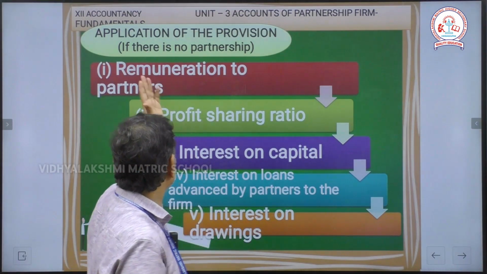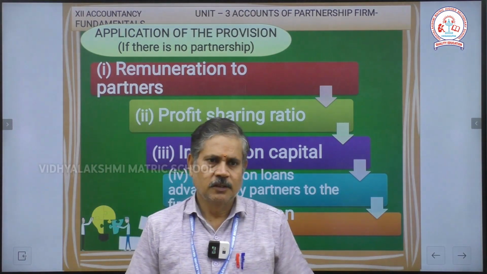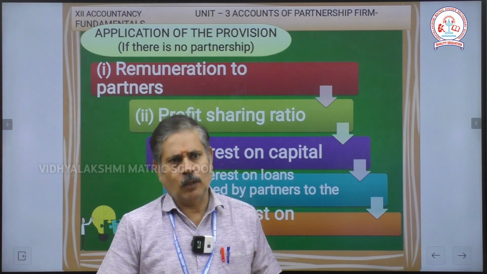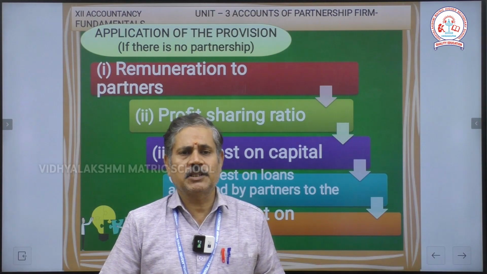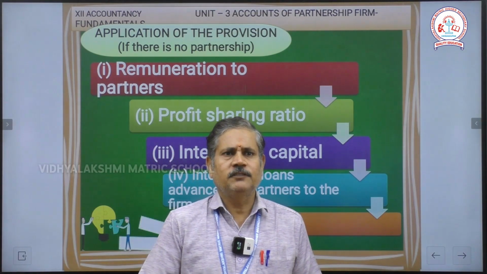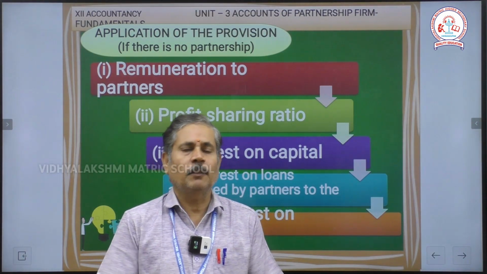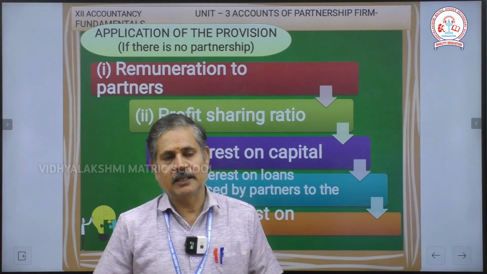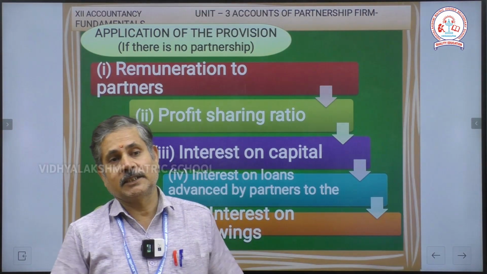Right. The next one, application of the provisions if there is no partnership agreement. What will happen in the business? The first one is remuneration to partners. If there is no partnership agreement, there is no remuneration sharing to the partners. No one can receive remuneration or salary in the partnership firm in the absence of a partnership deed.